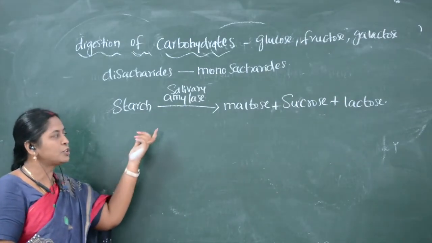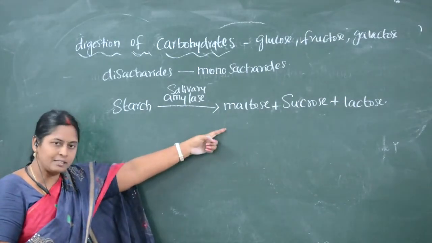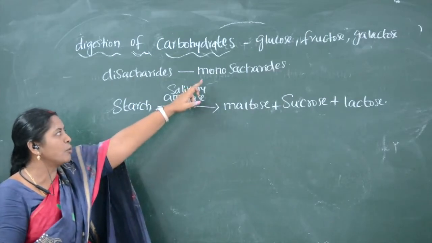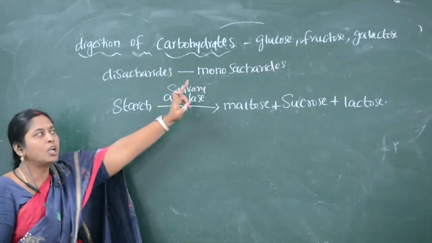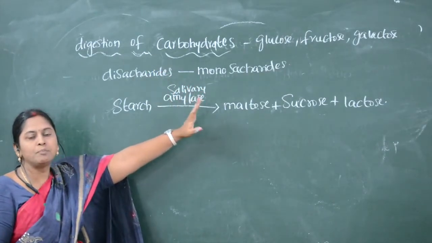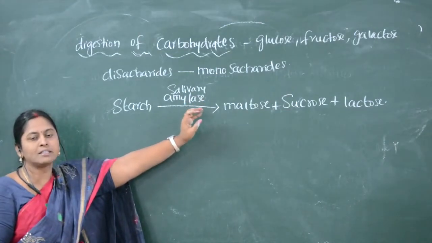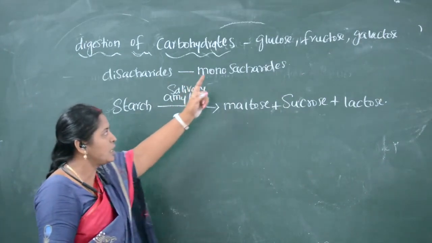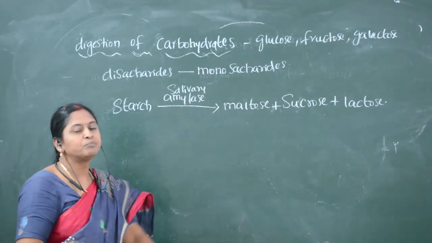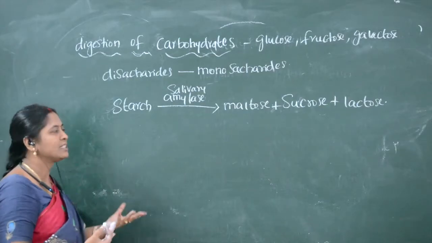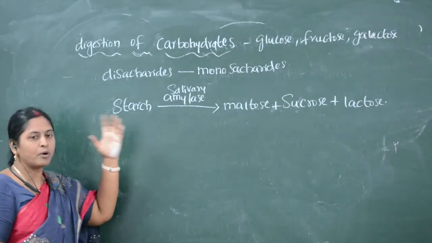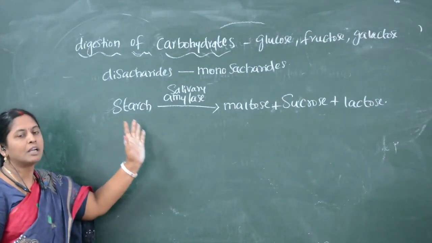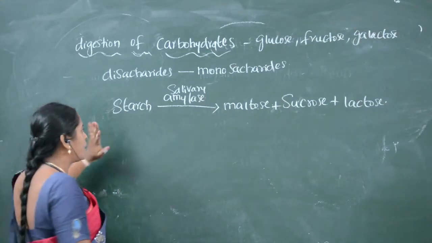Both act on these disaccharides and convert them to monosaccharides. If carbohydrate digestion is completed, the end products we get are glucose, fructose and galactose, the sugar bases.